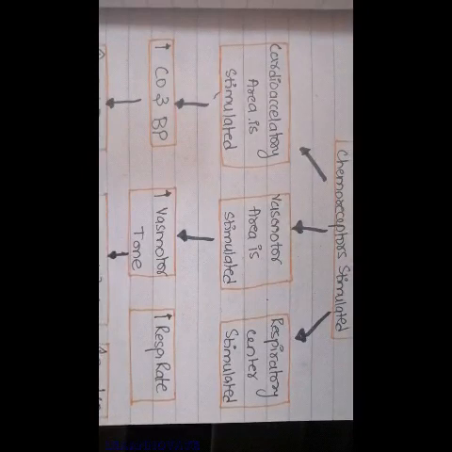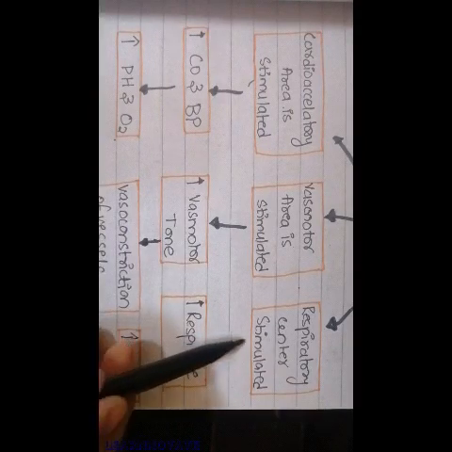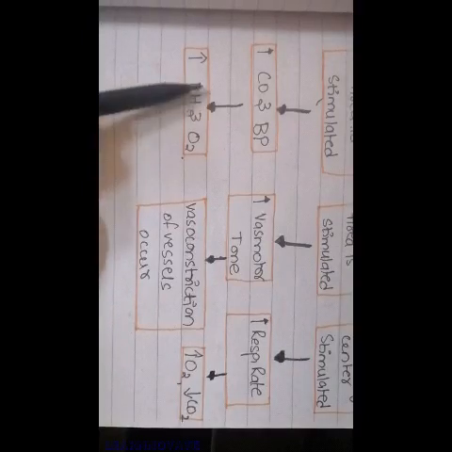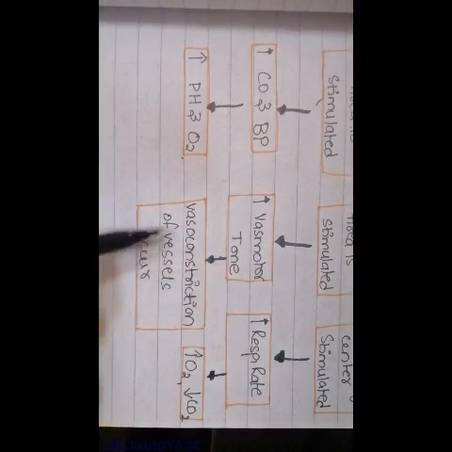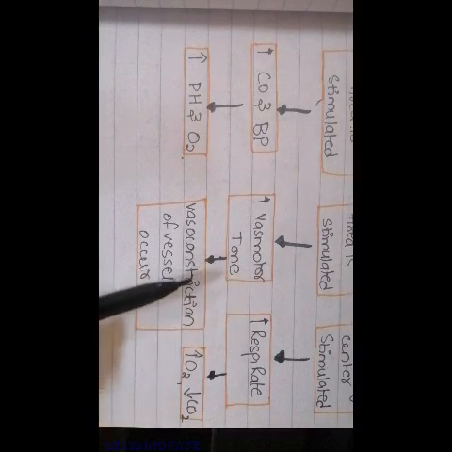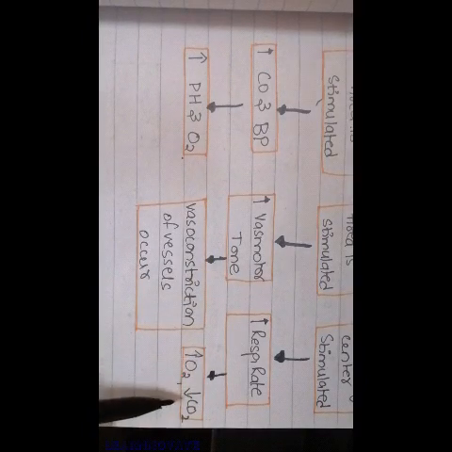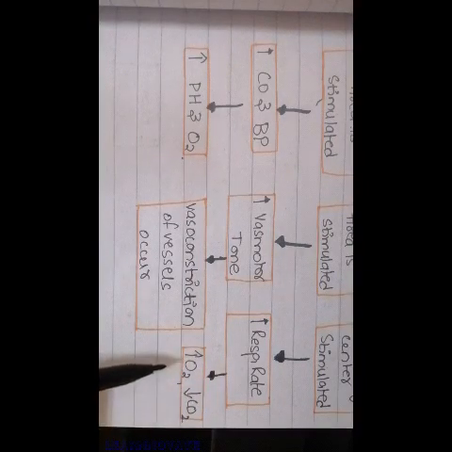The third action of the stimulated chemoreceptor is on the respiratory centers. The respiratory centers in the medulla will be stimulated, and these respiratory centers will increase the respiratory rate. And when the respiratory rate of the lungs increases, there will be an increase in oxygenation and decrease in the carbon dioxide level, because there will be more exchange of air through the respiratory tract. And ultimately these three conditions occur: the effect from the cardio-acceleratory area, increase in the pH and oxygen; vasoconstriction of the blood vessels through the increase in the vasomotor tone; and increase in the oxygen concentration and decrease in the carbon dioxide concentration because of the increased respiratory rate.